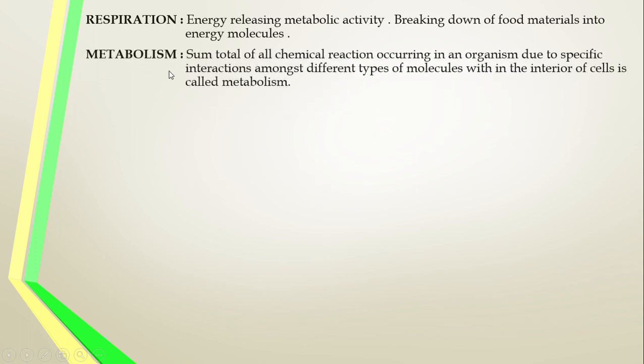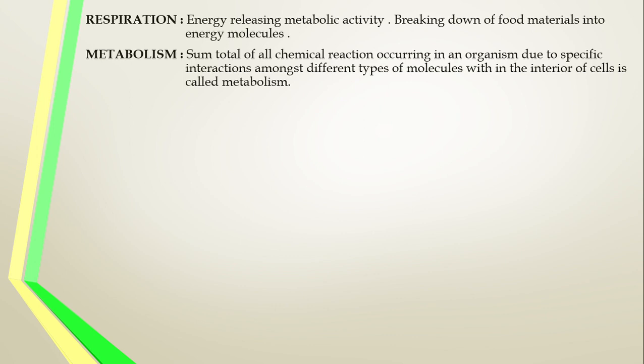Next one, metabolism. Metabolism means what? The chemical reactions. See the definition. Sum total of all chemical reactions occurring in an organism due to the specific interaction amongst the different types of molecules in the interior of the cell is called metabolism. Inside. Same. The body is made up of what? The building block of the body is the cell. The food materials enter into the cell where they are going to be oxidized.